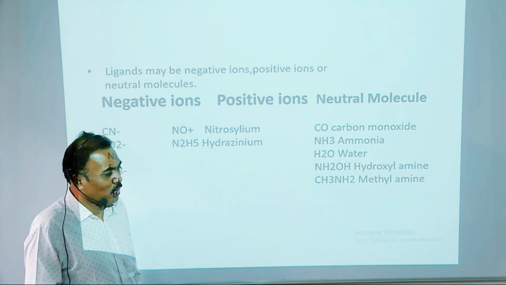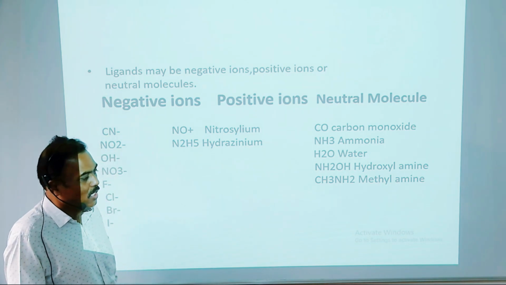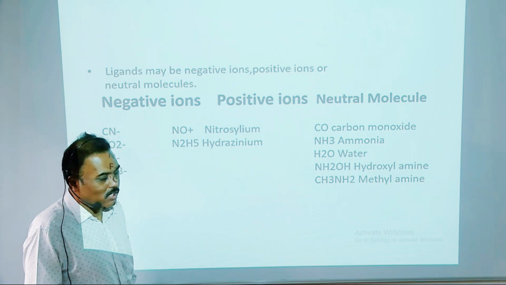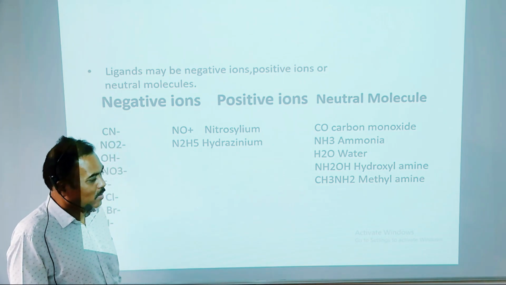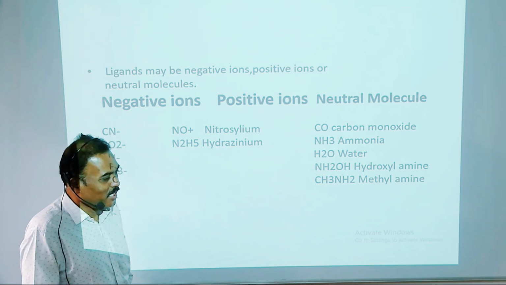There are 2 examples of positive ions. The first one is NO plus, called nitrosonium, and the second one is N2H5 plus, hydrazinium.